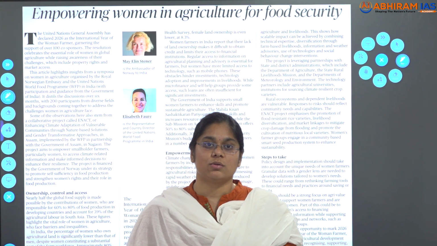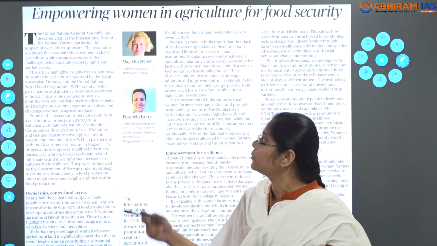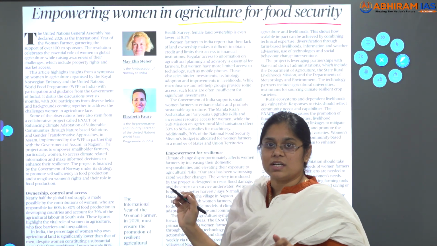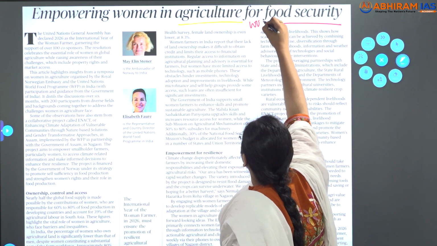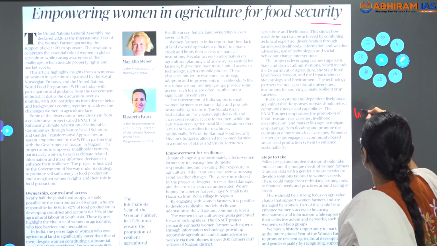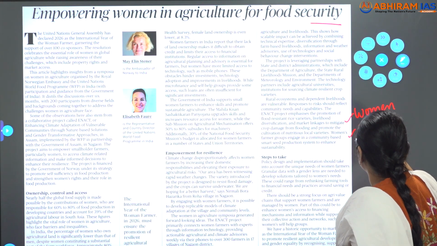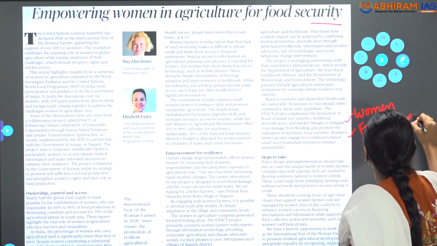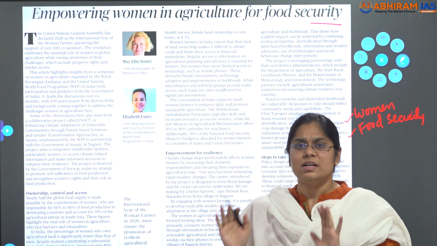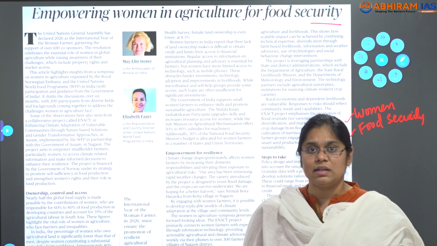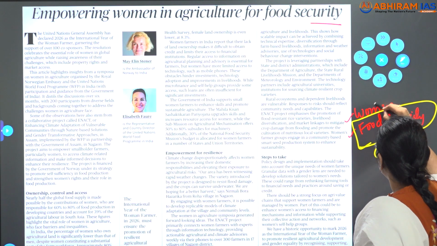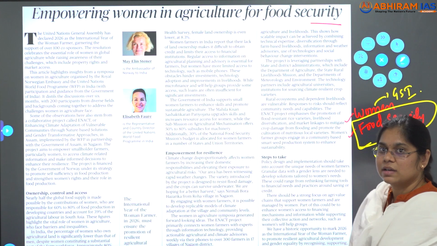So today in The Hindu editorial there's a good article. It is telling about empowering women in agriculture for food security. So the article is related to women and also food security, so it is important in both the papers. One is GS1, Indian society, where women is the most important topic. See, women is UPSC's favorite topic. And next is food security, GS2. Women in GS1. Clear?